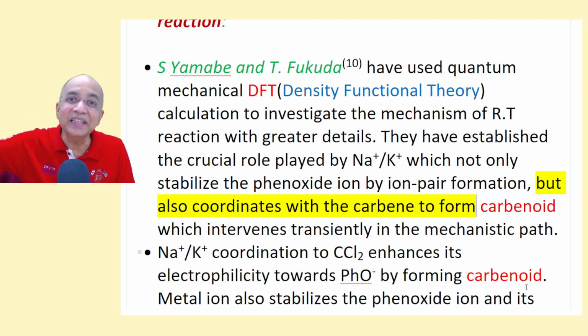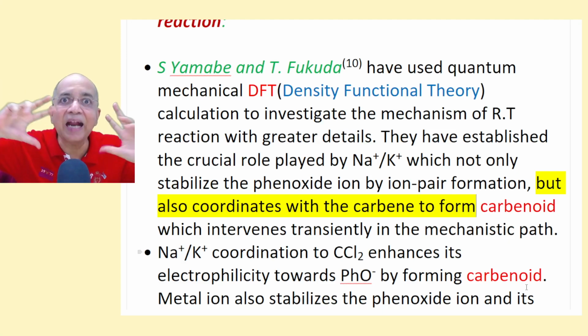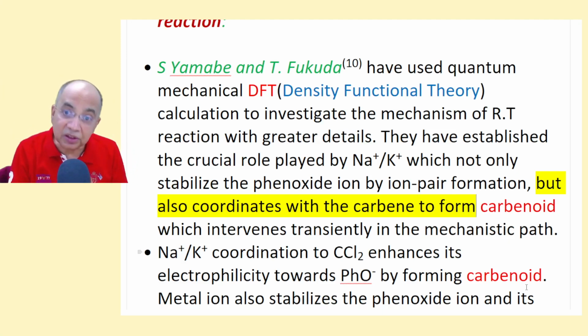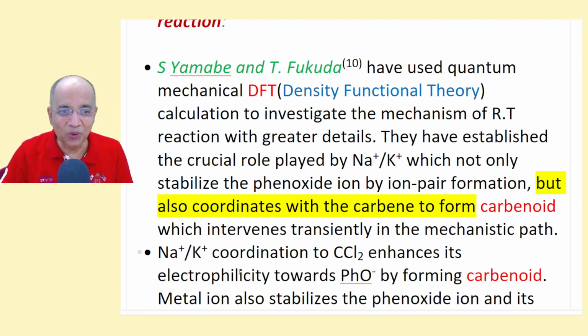This is the carbenoid. There is no lone pair. But when it reacts, zinc iodide goes and it acts like a carbene. So such a thing is happening here. A true carbene is not forming; a carbenoid intervenes transiently in the mechanistic path.